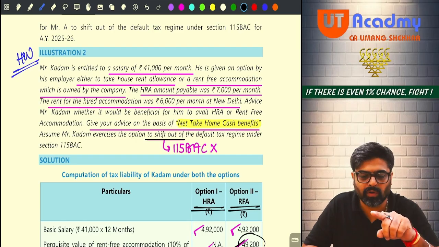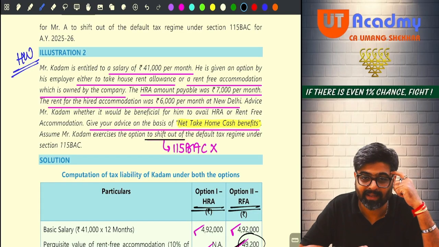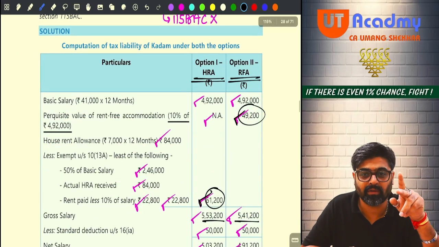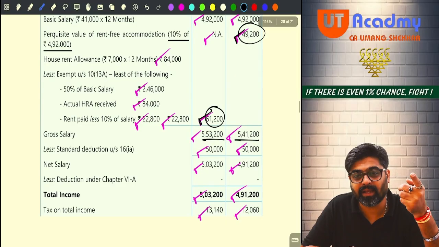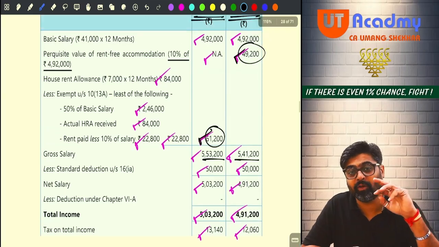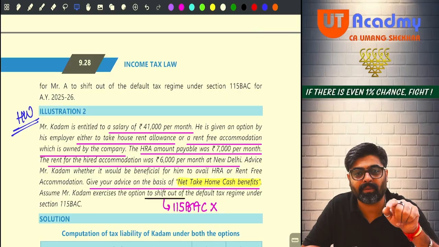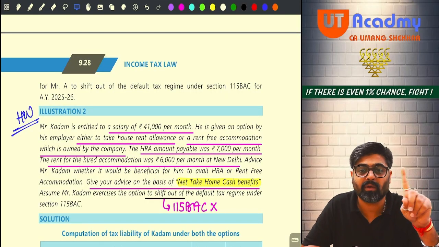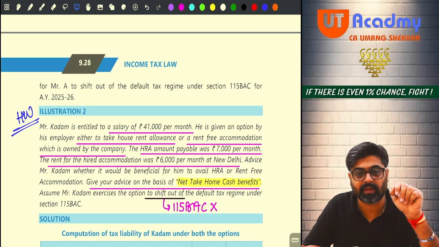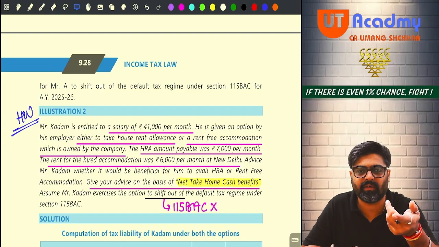See, the moment you see this question in the exam, you must be remembering the answers also, because you might have solved this question 2 or 3 times. So you might be thinking that HRA exemption was availed, so let us take the HRA exemption, and you skipped that information. What? That in this question paper, they are telling you that you are following 115BAC. So accordingly, my answer should also be revised accordingly, no?